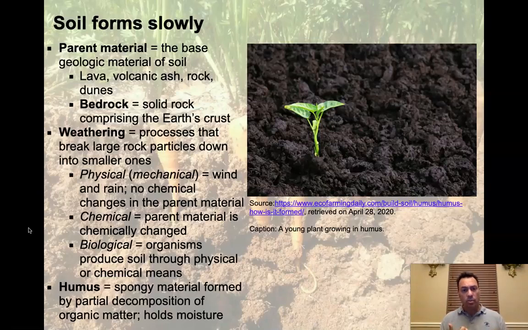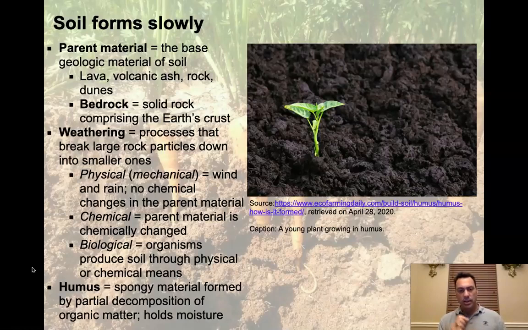Another way that we can cause weathering is biological. Simply having organisms that are physically running through the soil or running through the rock, little roots from trees coming in and breaking the rock material up. That's what I mean by biological. All of those processes together will take large rocks over time and smash them into smaller and smaller pieces. Smaller than sand, it'll get down to something called silt or even clay in some cases.